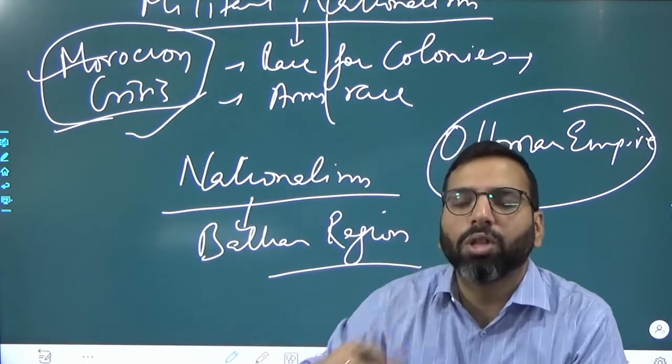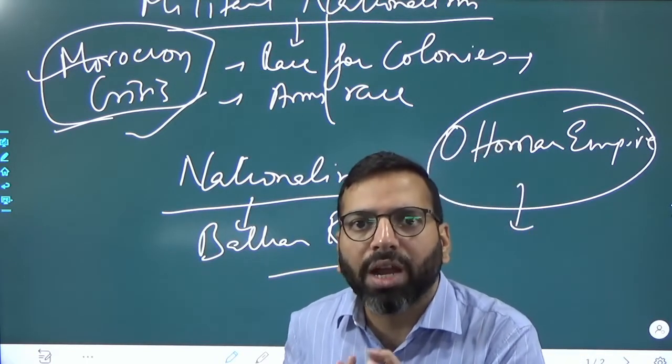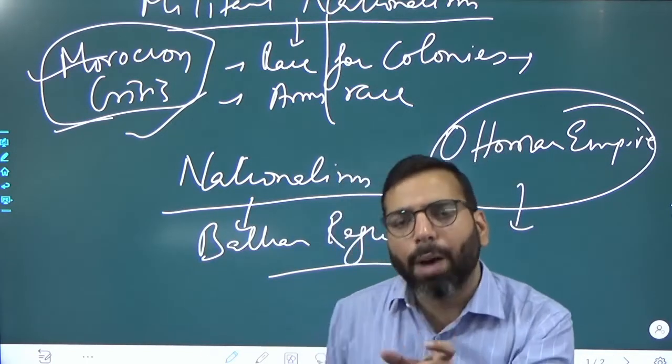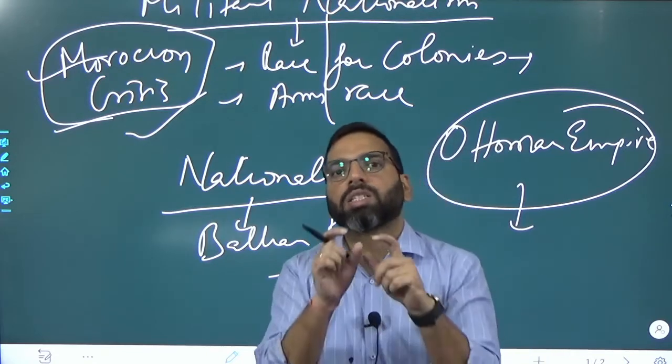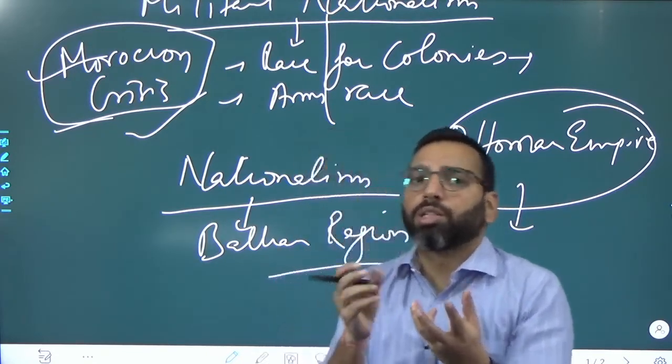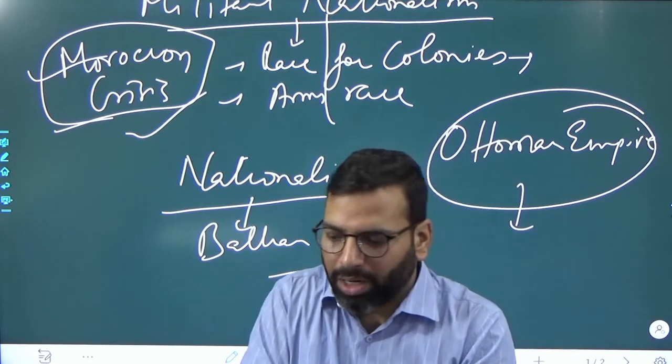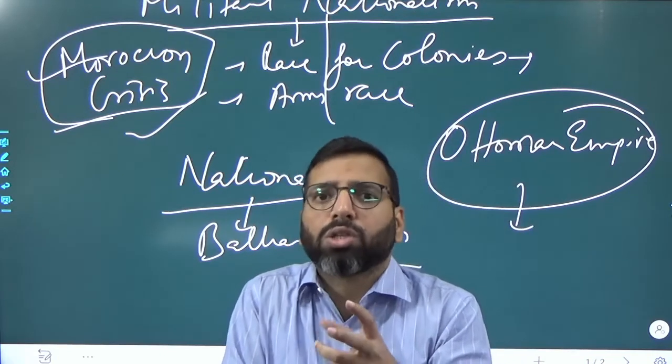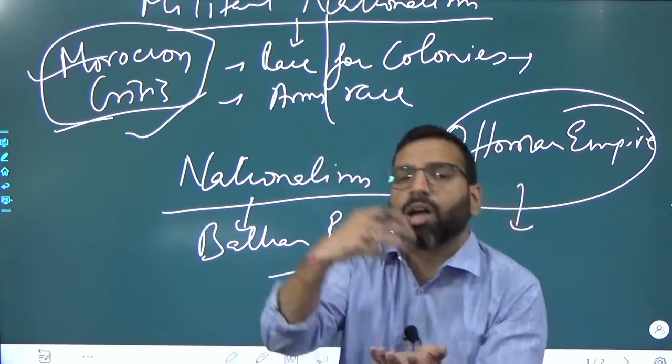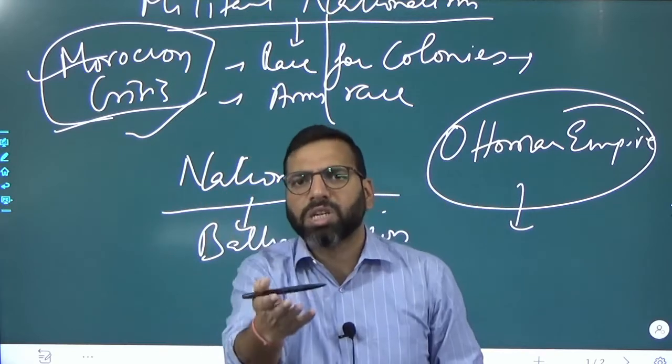Then we enter into the Balkan Wars of 1911 to 1913. There also we need to highlight this sense of nationalism, especially among those Christian dominated regions against the Turks, primarily the First Balkan War.